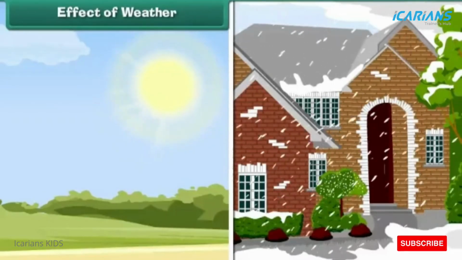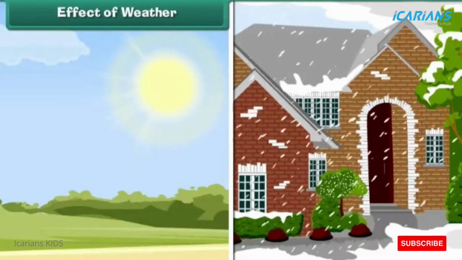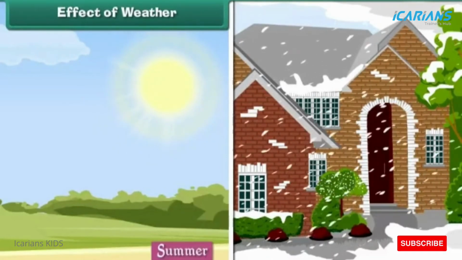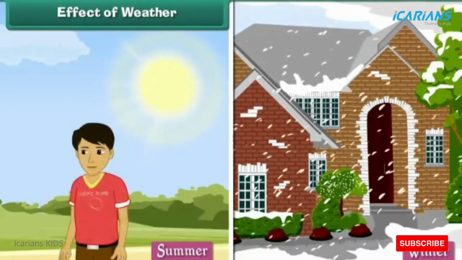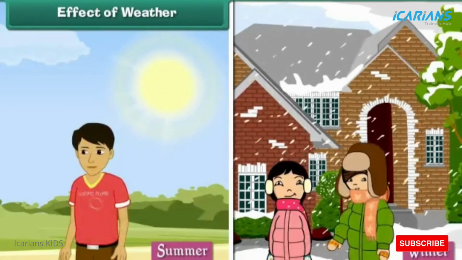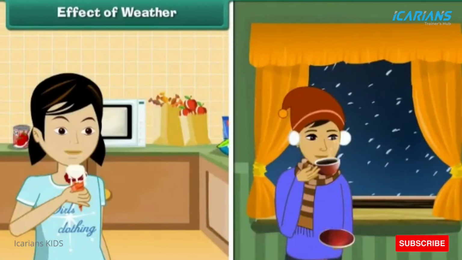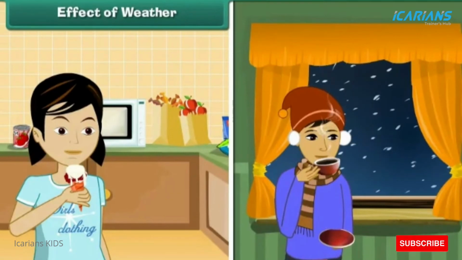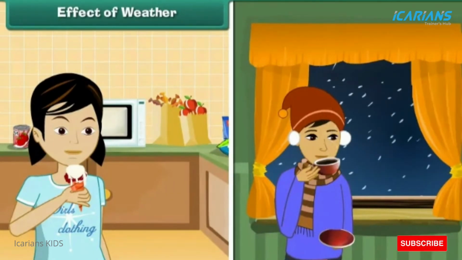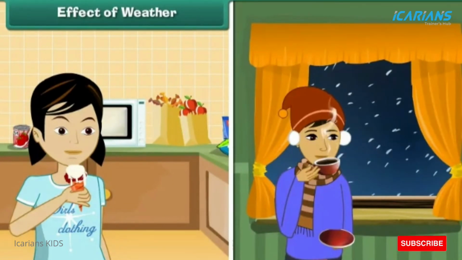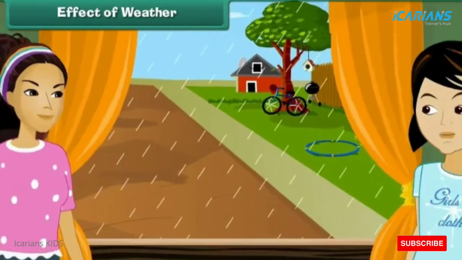Effect of weather. Weather affects us in many ways. For example, we wear clothes according to the prevailing weather conditions. We wear cotton in summers, woolens in winters. The food that we eat also changes according to weather. We prefer to eat cold things in summers and hot things in winters. We change our routine according to the changes in weather.